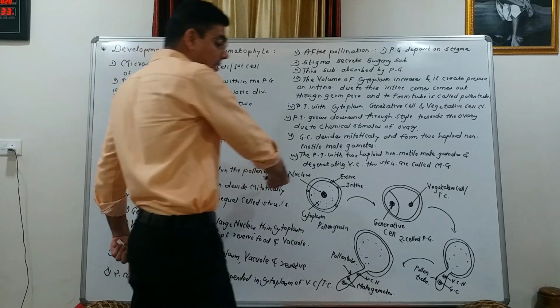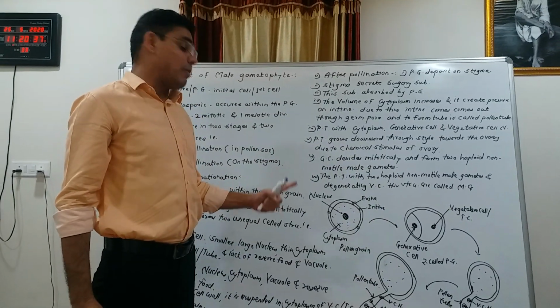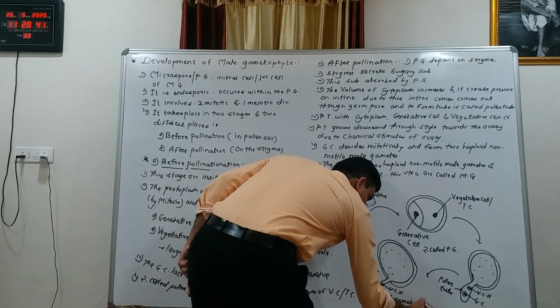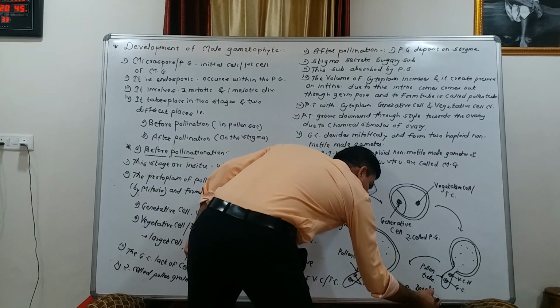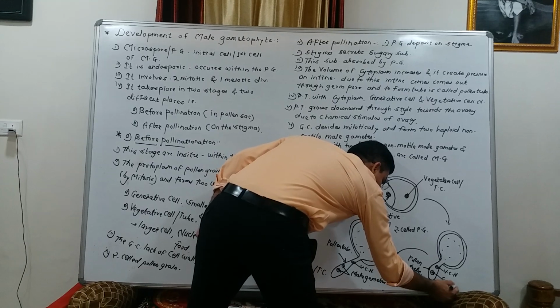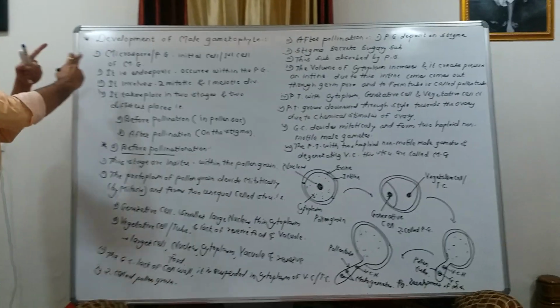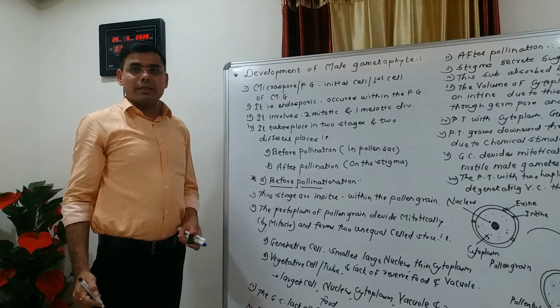So these are all sequential events that take place in the development of the male gametophyte. This is the diagrammatic representation of the development of the male gametophyte. Okay, so this is the total information about the development of male gametophytes.